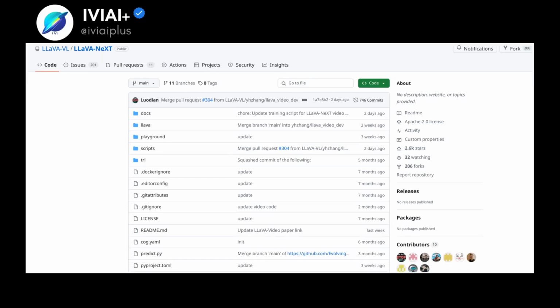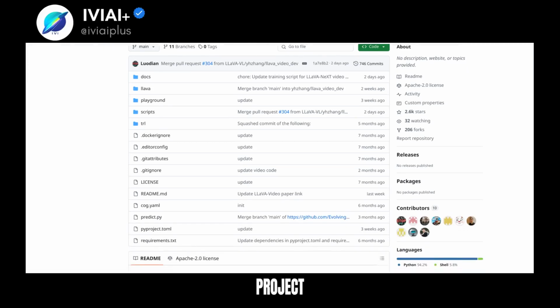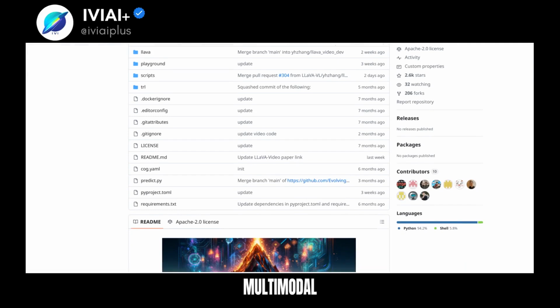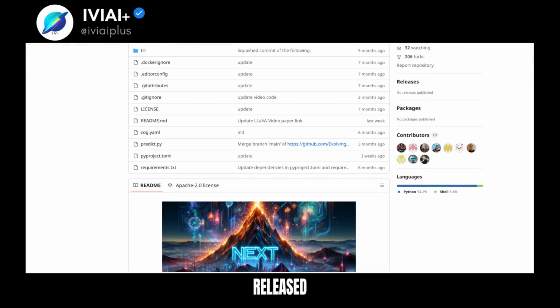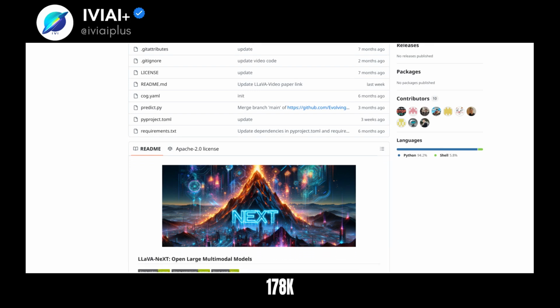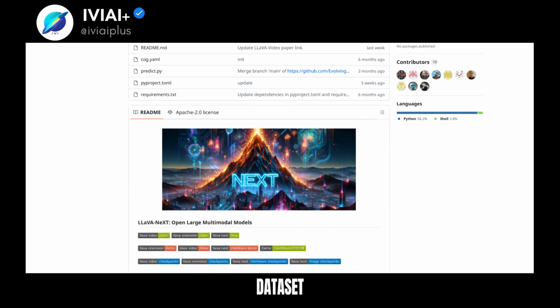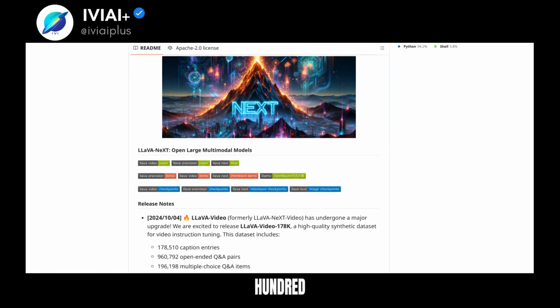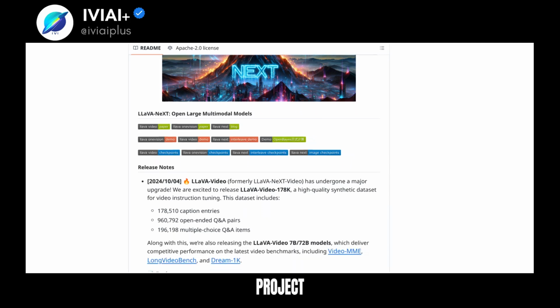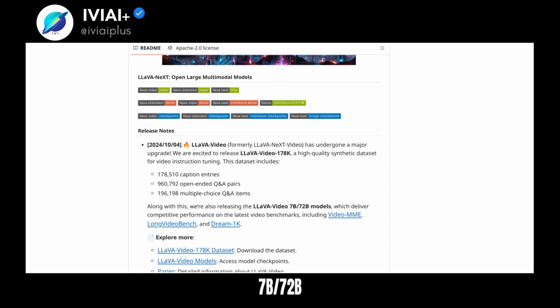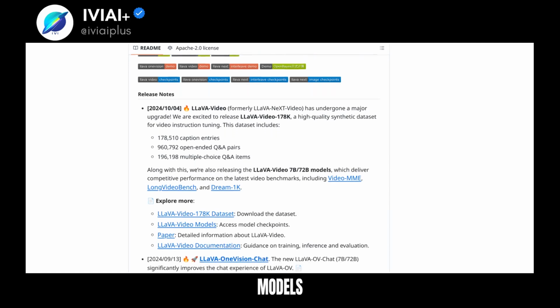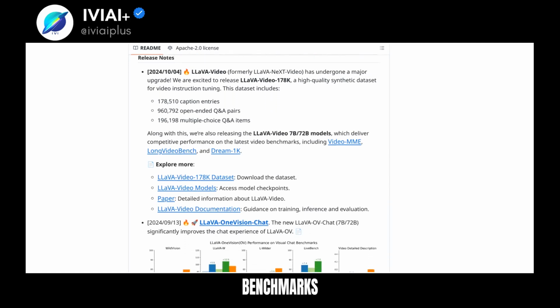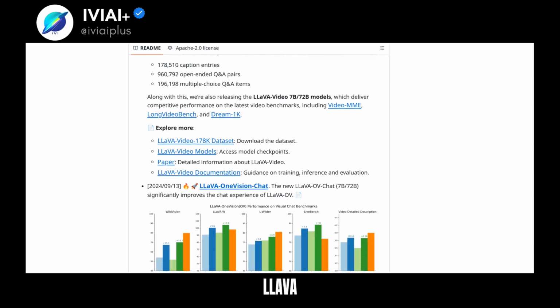LLaVA Next is a groundbreaking, open-source project focusing on large multimodal models. It recently released LLaVA 178K, a synthetic dataset for video instruction tuning, featuring 178,510 caption entries. The project also introduced LLaVA 7B/72B models, which excel on video benchmarks like Video MME and Long Video Bench.